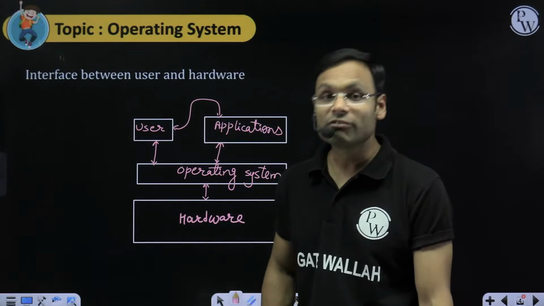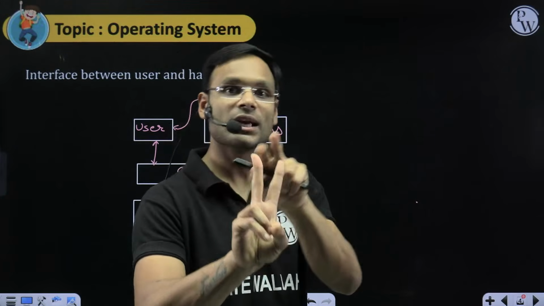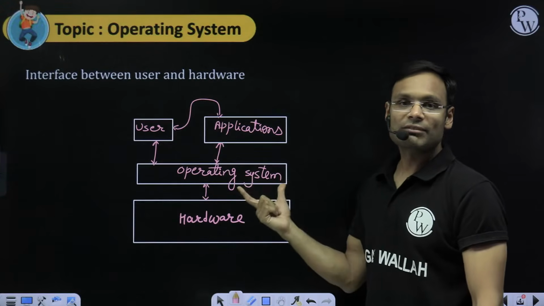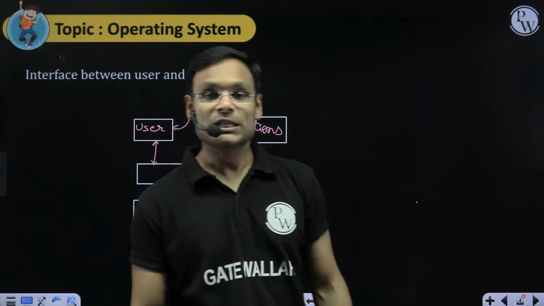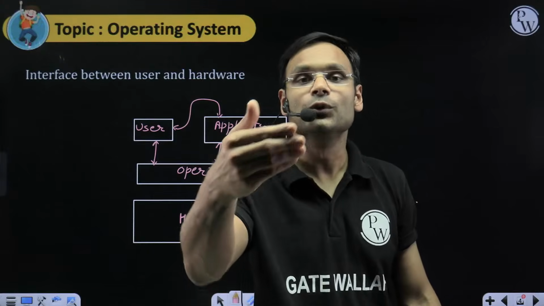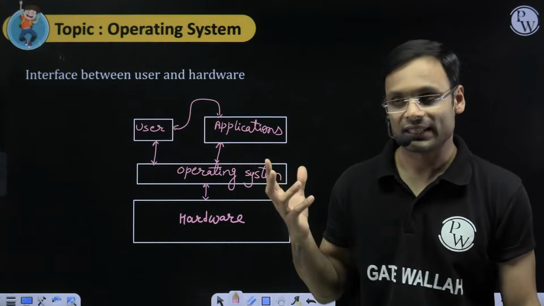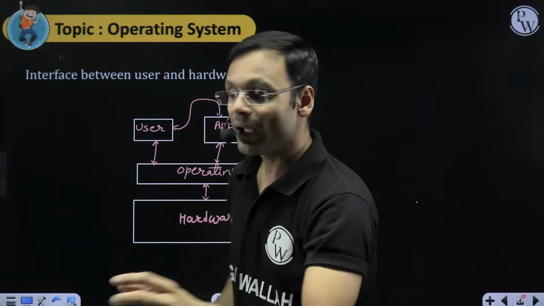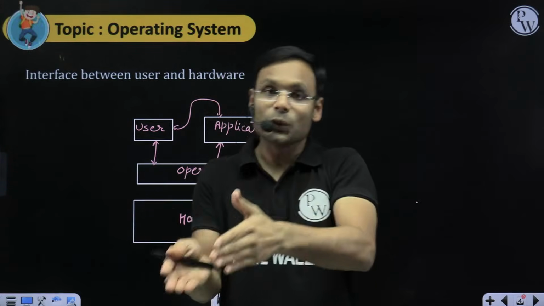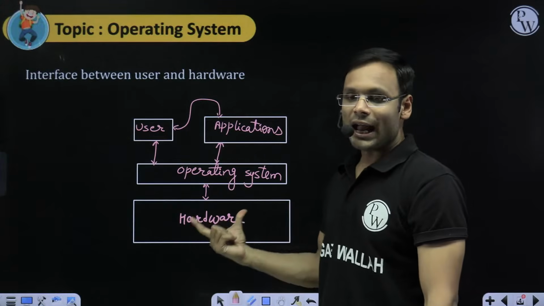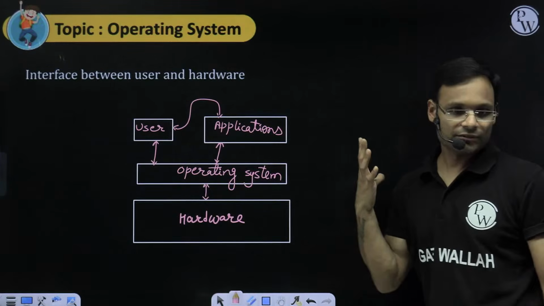What happens in that case? Two options. Either you write the program by yourself, or you do one thing: you use some functionalities given by operating system. It is easy for us. So operating system gives some set of utilities which we call API, application program interface. So APIs are given by operating system. We can use them while developing programs and applications so that we don't have to write the actual code of interaction of hardware. That code is already written in the operating system itself.